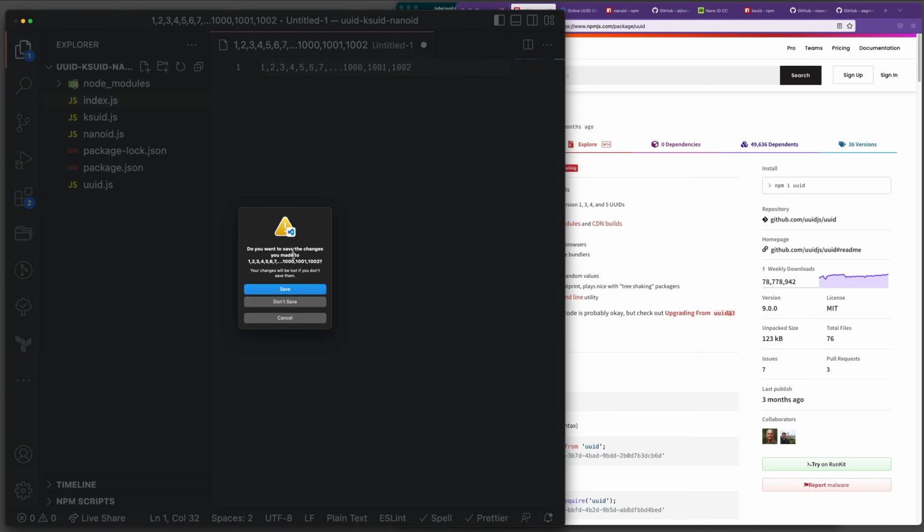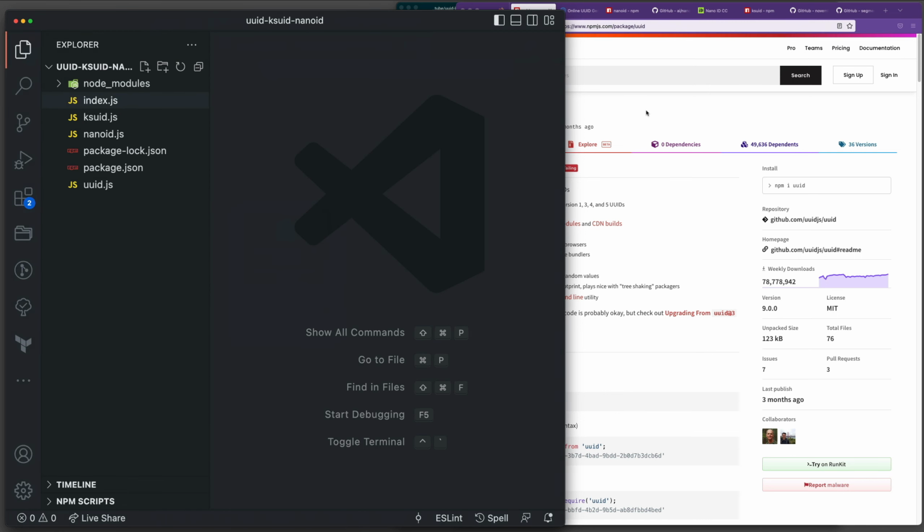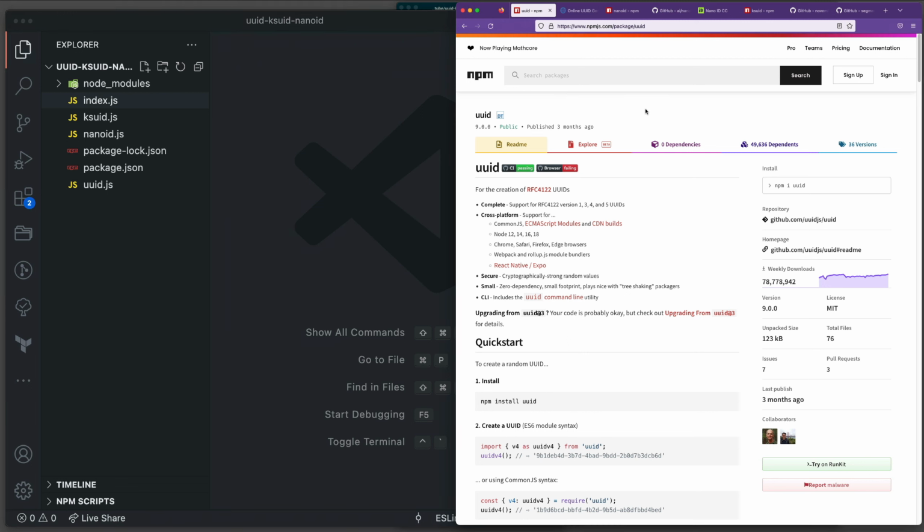That's why we're going through basically these 3 packages. The very first one is UUID, which is well used. As you can see on NPM, it has like 78 million downloads per week. That's why it's very popular, and we're going to go through this one as well.